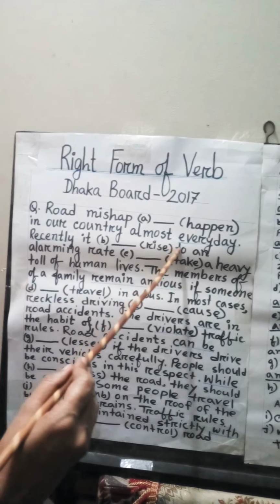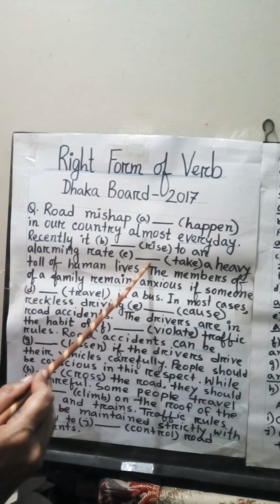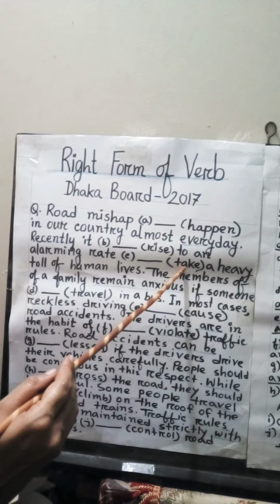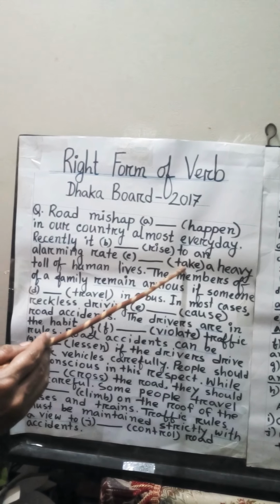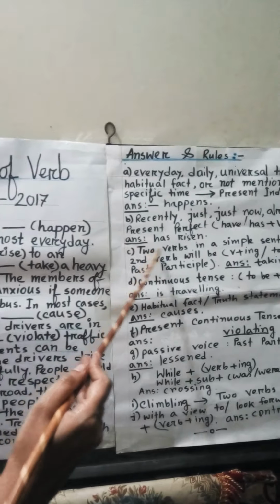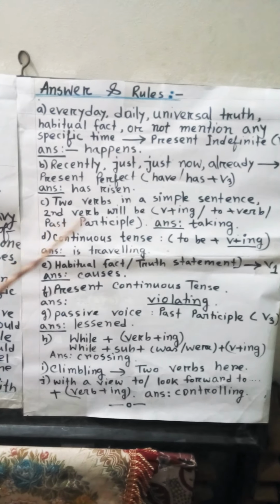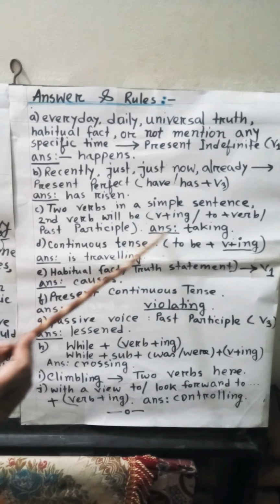And this is a single sentence, but here are two verbs. And that's why with the second verb we will use ing. Look at the rules. If we see two verbs in a simple sentence, the second verb will be verb plus ing, or to plus verb, or past participle. So the answer will be taking.